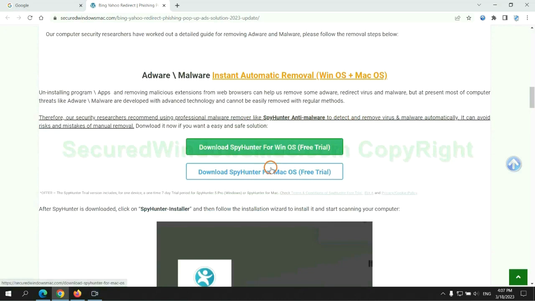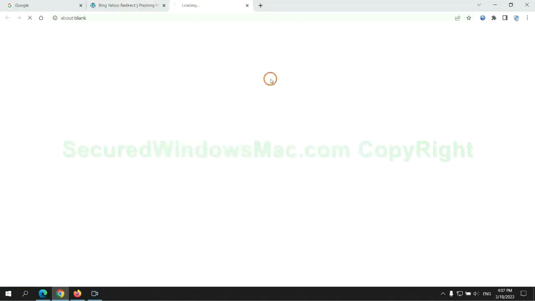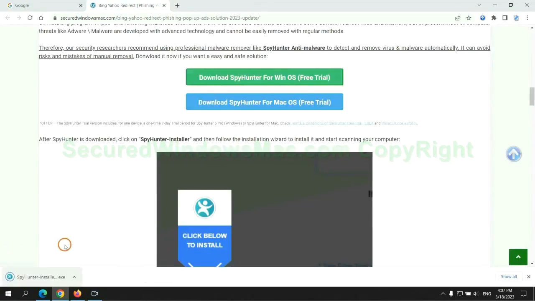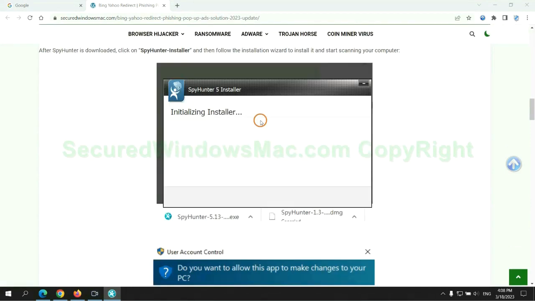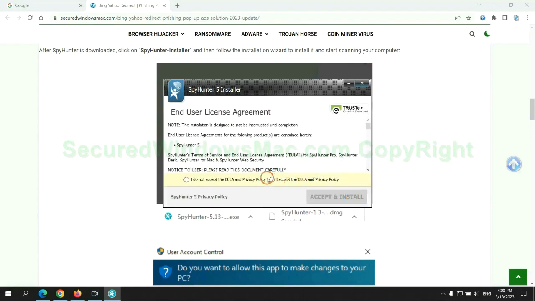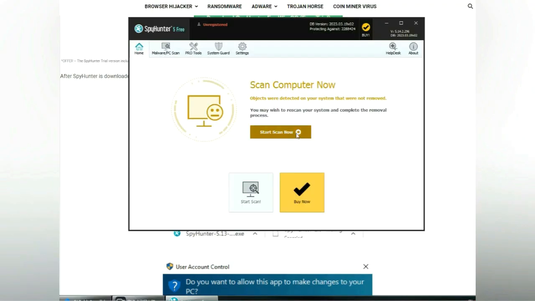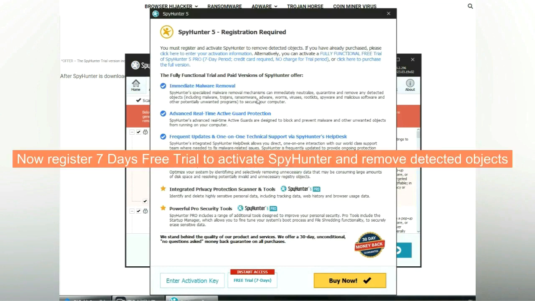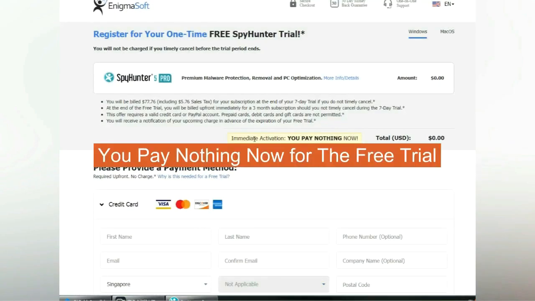Click the button here to download SpyHunter for Windows or Mac. Once download completes, click on SpyHunter Installer, and follow Installation Wizard to install it. Click Start Scan now. Click Next once scan completes. Now register 7 days free trial to activate SpyHunter and remove detected objects. You pay nothing now for the free trial.